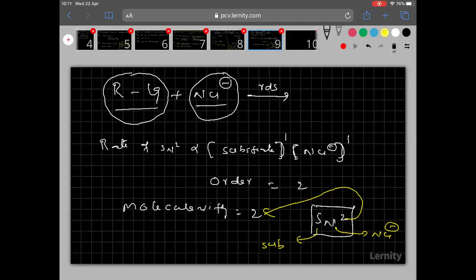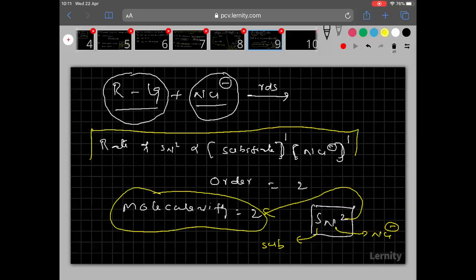I hope it is clear. What is 2 indicating? 2 is indicating the molecularity. Remember everyone. And the rate depends on both the substrate concentration as well as the nucleophile concentration.